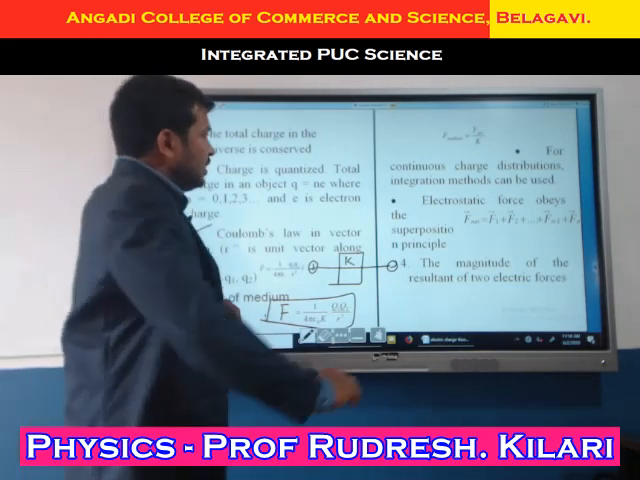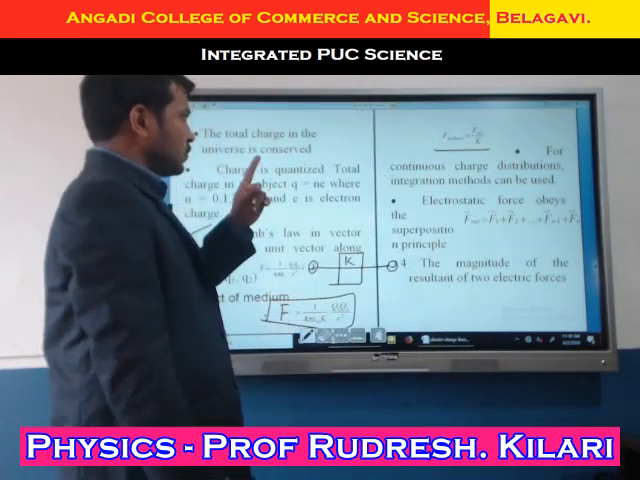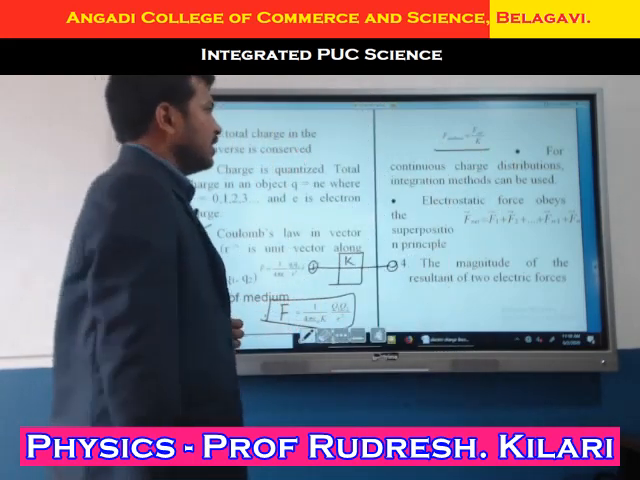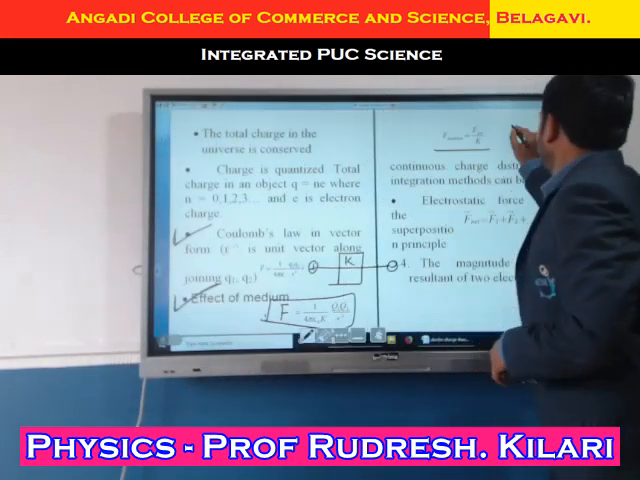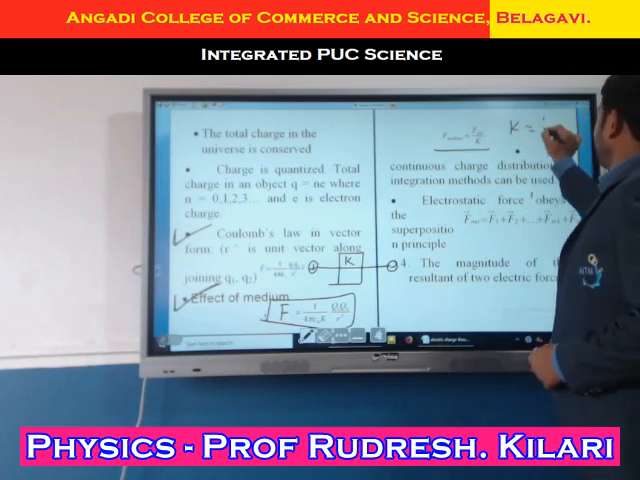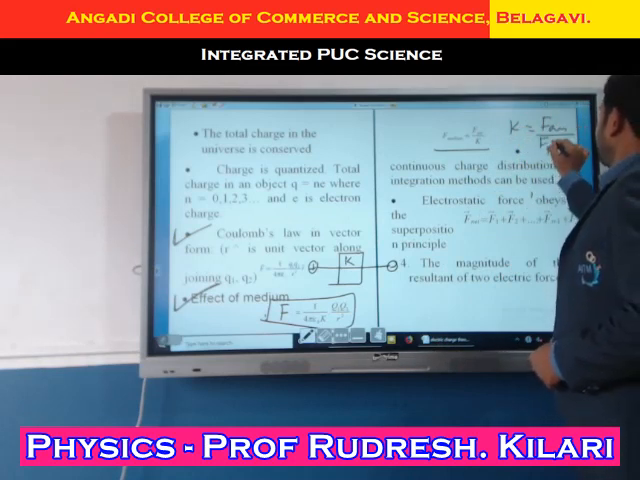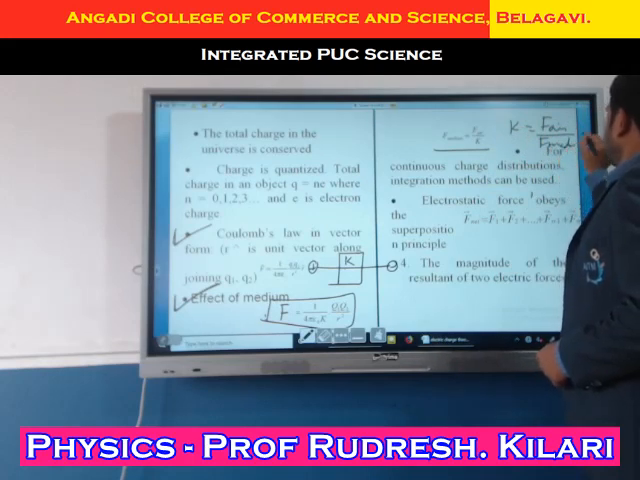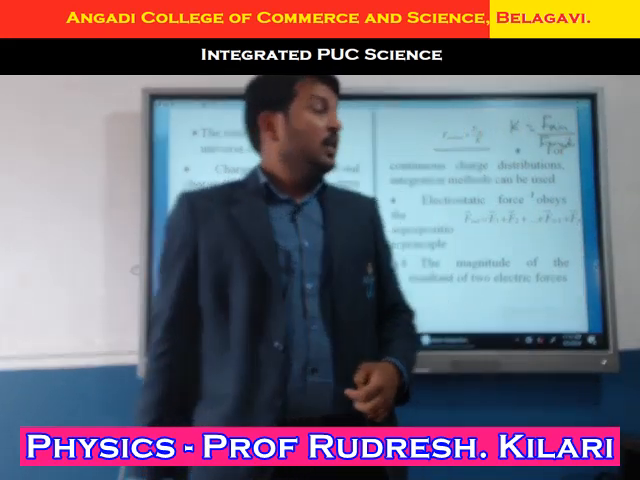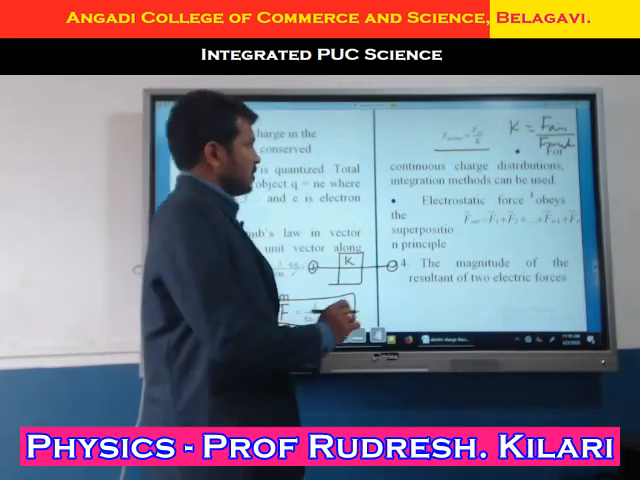In a medium, the force in medium equals the force in air divided by K. This K is the medium constant, K equals F in air divided by F in medium. This is known as the dielectric constant.